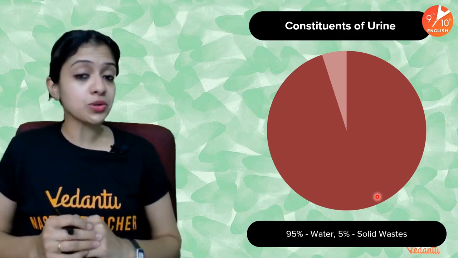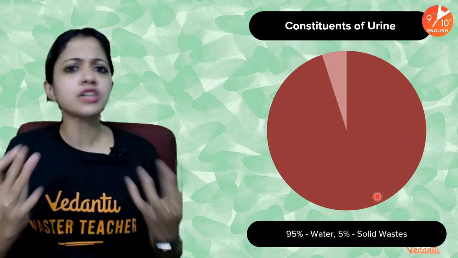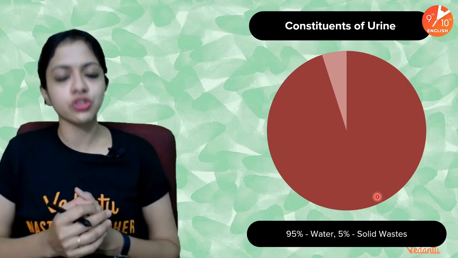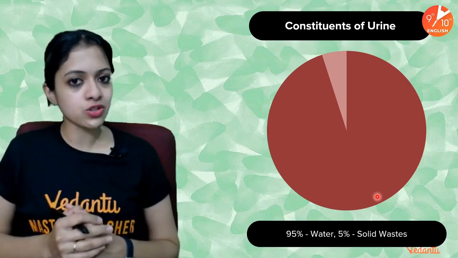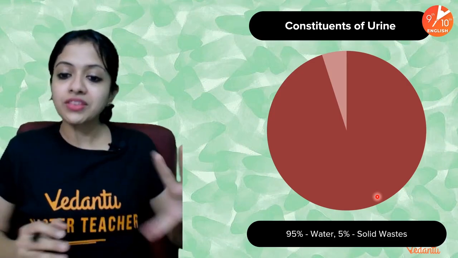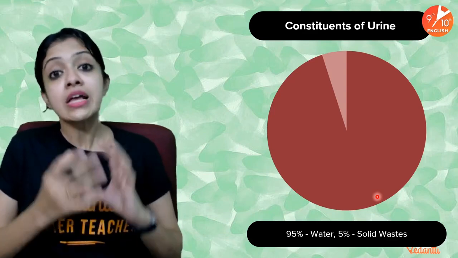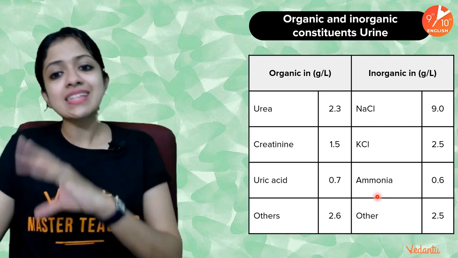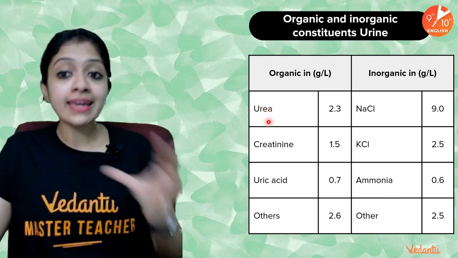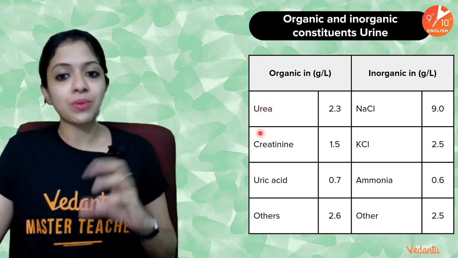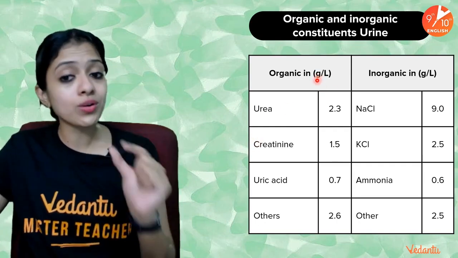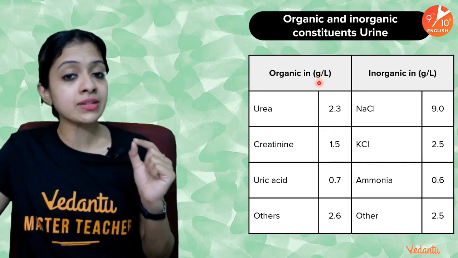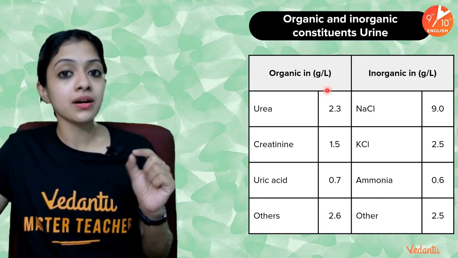Coming to the constituents of urine. Now we know that urine is largely made up of water, right? But how much water? 95% of urine is composed of water, while the remaining 5% is made up of solid wastes, all the nitrogenous waste that we know about. So these are the most common organic and inorganic constituents that we would find in urine. Children, notice that the values have been given in the units of gram per liter.